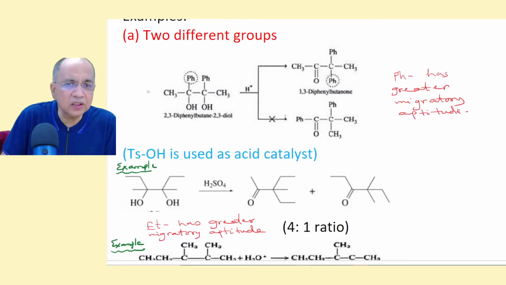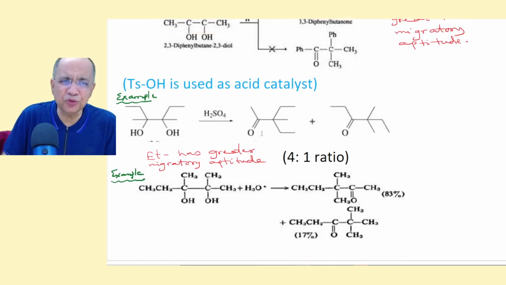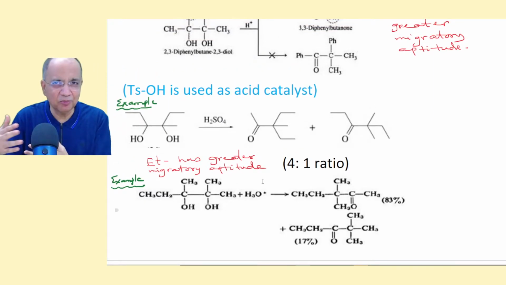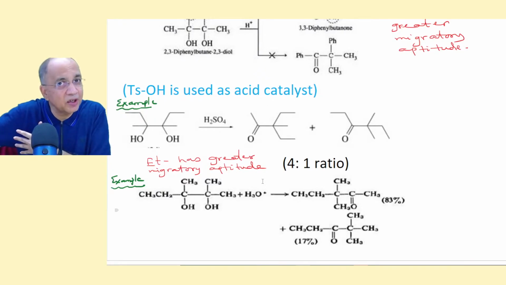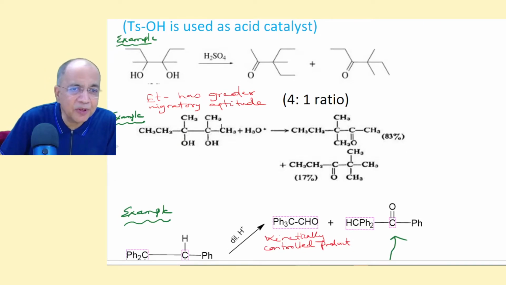Unlike the case here, this is almost negligible, because phenyl has an absolutely greater aptitude than methyl, much greater. But these are two alkyl groups, so they differ; no doubt methyl has some migratory aptitude, but ethyl has greater.